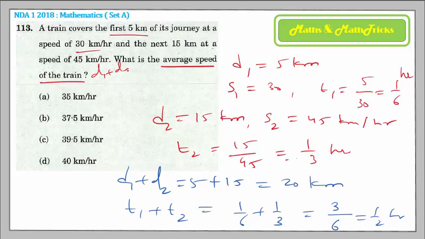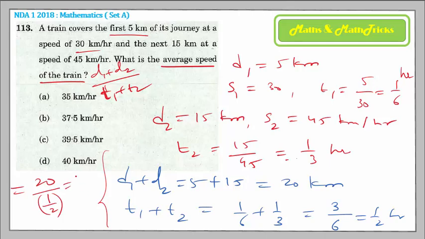You have to take the total distance divided by total time, T1 plus T2. So the answer would be 20 kilometers divided by 1 by 2 hours. This is going to give you 40 kilometers per hour, because this is the average speed formula. So we have got 40 kilometers per hour, which is given in option D. So that is the answer.